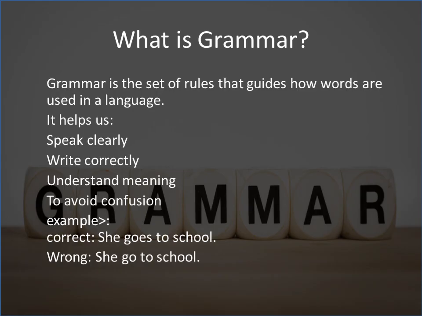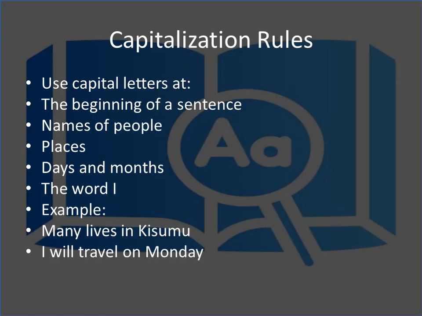For example, the correct sentence: She goes to school. As we have seen, we have begun with a capital letter and finished with a full stop at the end of the sentence. Then what about the other statement, she go to school? As you can see, even the monitor in your mind already tells you that sentence is wrong. So, what is the first rule?